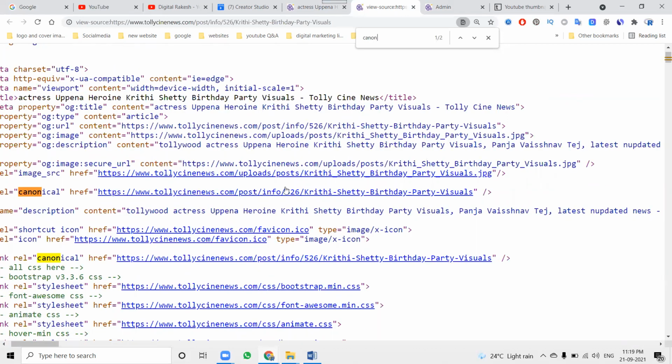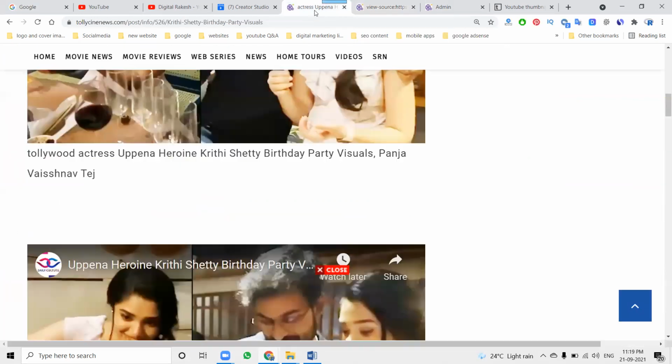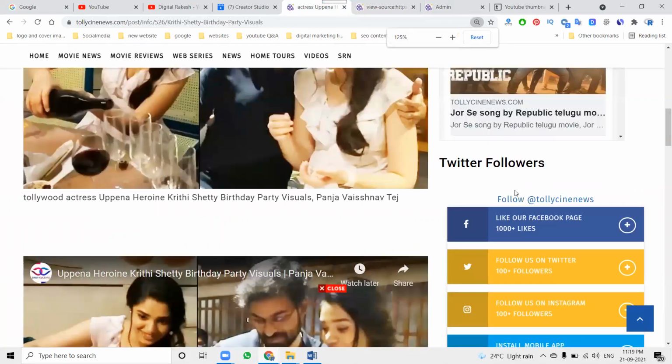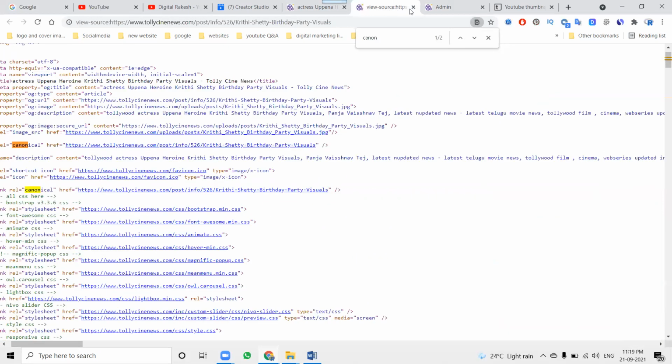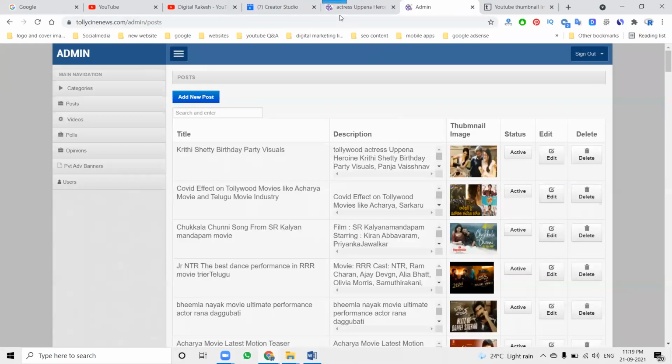Particular URL will be used for the canonical URL. This is a must and important for each and every website. This is the method that will be used here: proper writing of title, description, and keyword, and we can use them for the H1 tag, alt tag, and header tag. That all will be the SEO part.